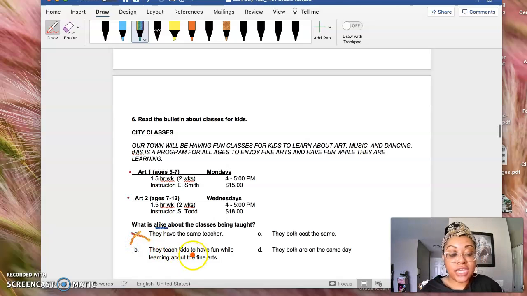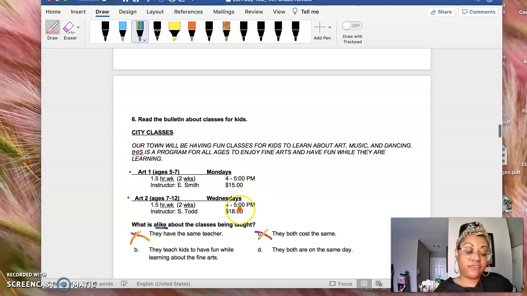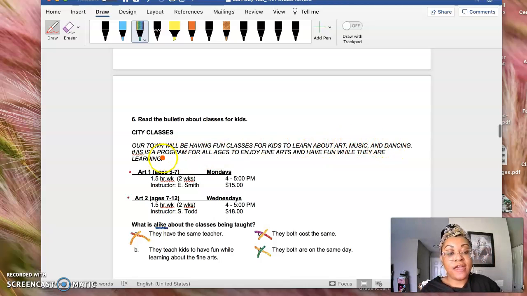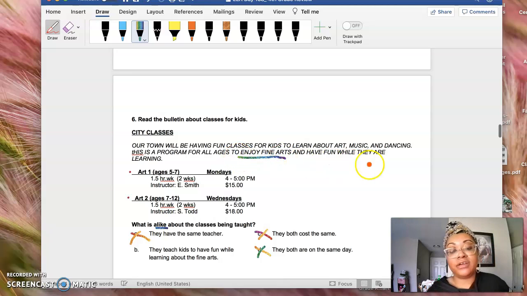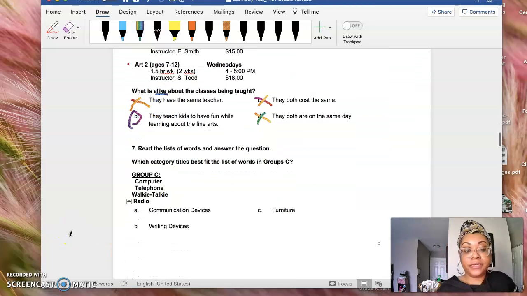B, they teach kids to have fun while learning about the fine arts. C, they both cost the same, and we know that they both do not cost the same because this one is 15, this one is 18, and they both are on the same day. No. When we look in the description, it says, our town will be having fun classes for kids to learn about art, music, and dancing. This is a program for all ages to enjoy fine arts and have fun while they are learning. So this is what they have in common. Okay? Good.